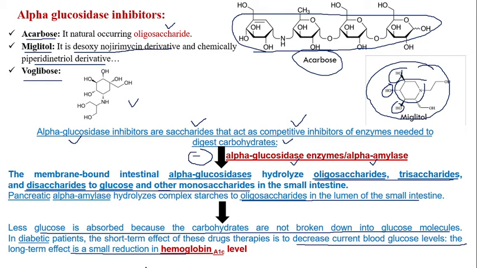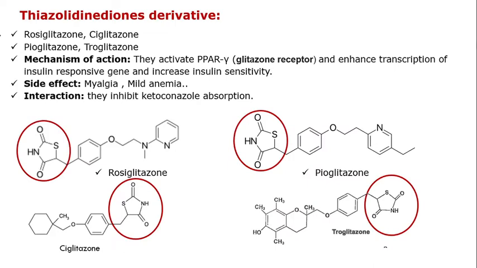Okay, that is the indication. Your next derivative is the thiazolidinedione derivative. This is called the thiazolidinedione nucleus. Now the drugs are rosiglitazone, pioglitazone, proglitazone and siglitazone. Glitazone is the suffix present with thiazolidinedione derivatives as anti-diabetic agents.